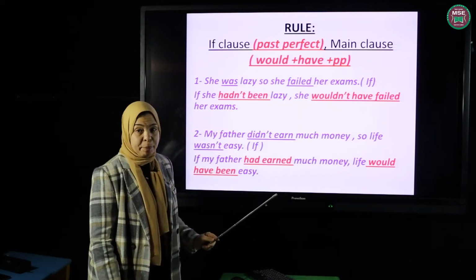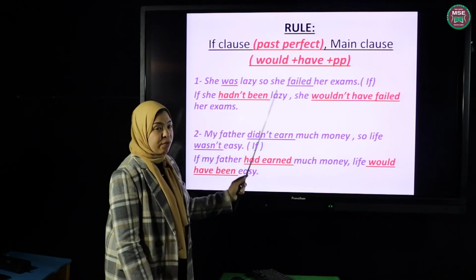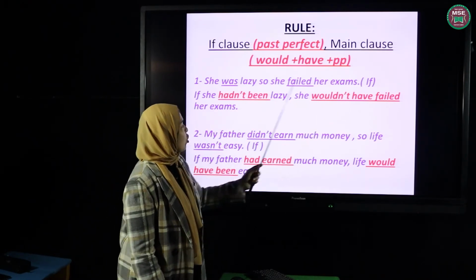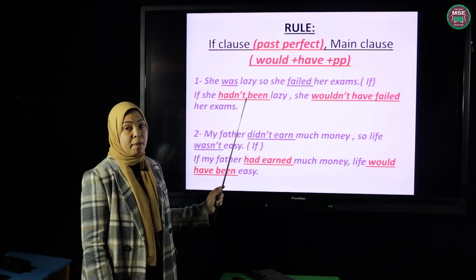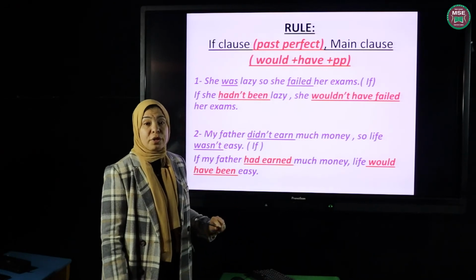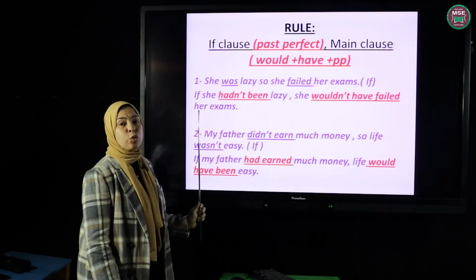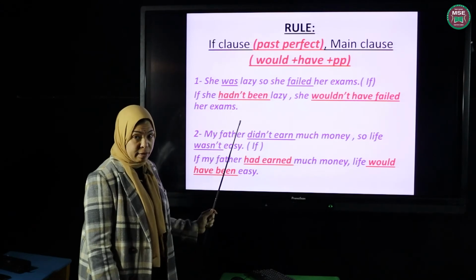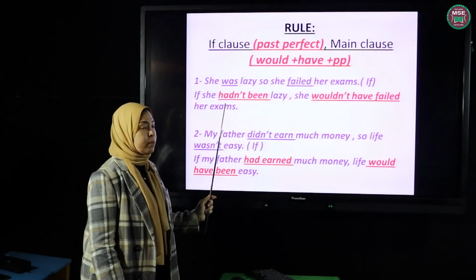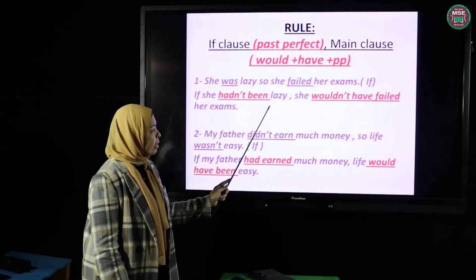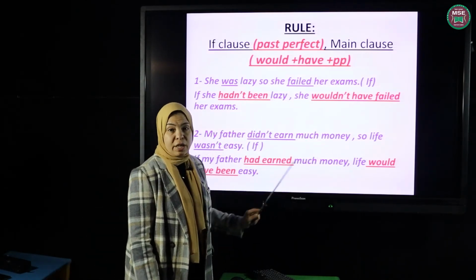Okay, but what had happened? That she was lazy and she failed. So when I ask you to rewrite using if conditional and the sentence is already written in the past, and this is a kind of regret or criticism, you have to use the third type by changing the verb from affirmative to negative. It's always like that. If she hadn't been lazy, she wouldn't have failed the exam.